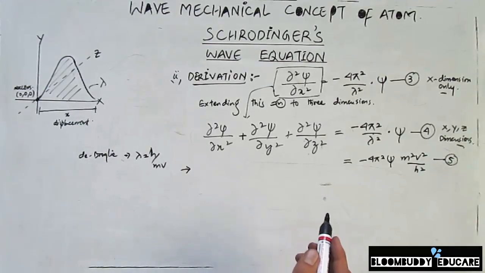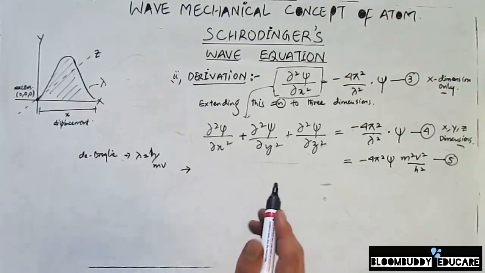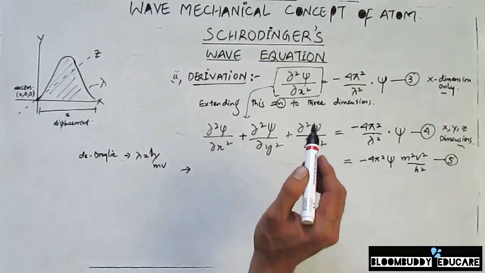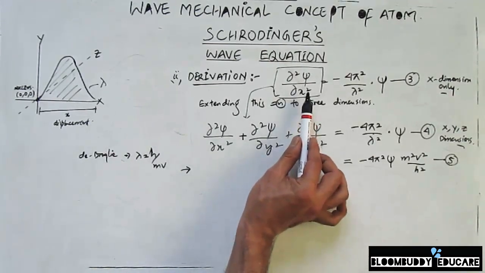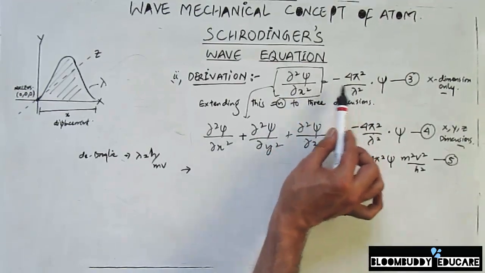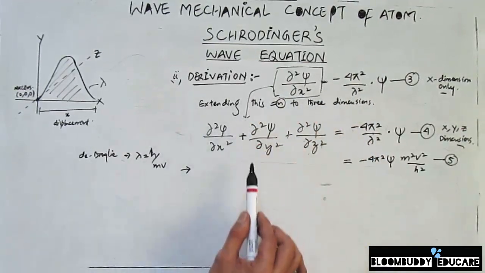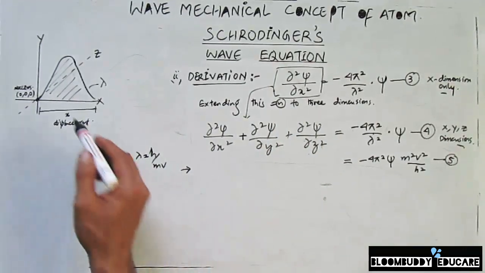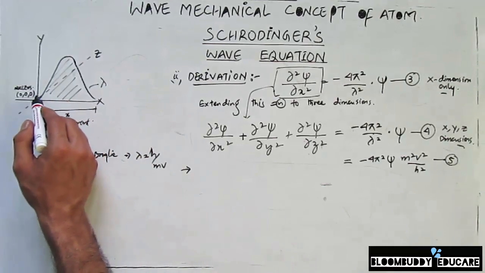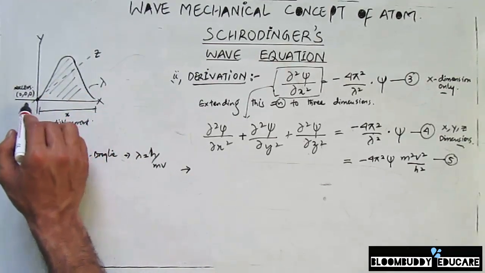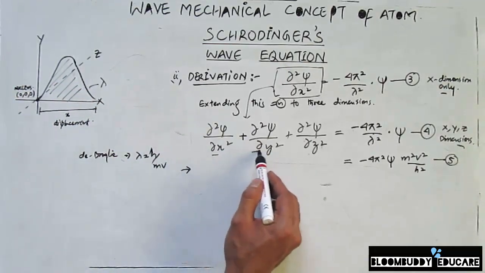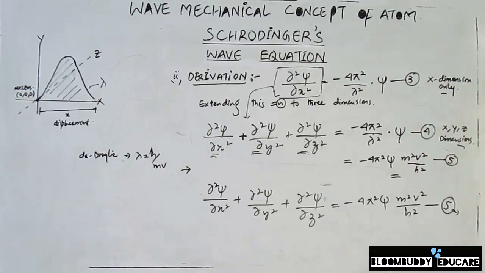This equation that I have shown here is a wave equation which describes the motion of an electron in all 3 dimensions. When the motion of an electron has to be considered in one direction only, then the earlier equation holds. But since we know that an electron revolves around the nucleus in a 3-dimensional space, this wave is going to be somewhere on the z-axis also, and somewhere on the y-axis also. So that's why we have to extend this equation into 3 different dimensions, x, y and z. In order to make it more clear, I wrote the equation here.